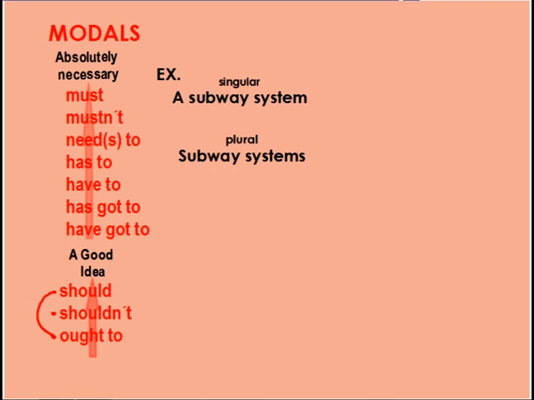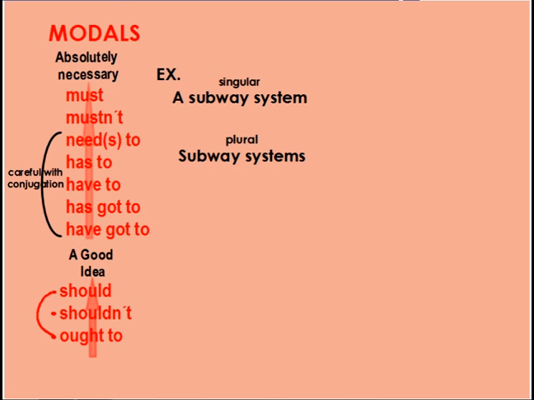So I want to talk about something very important with a couple of these modals, okay? The modals that are very important to think about with our conjugation are these ones. Needs to or need to, has to, have to, has got to, and have got to. These modals we can conjugate differently depending on the subject, okay?